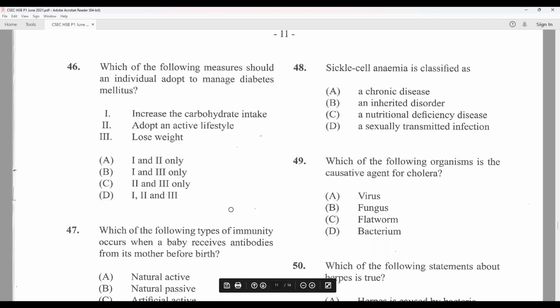Which of the following measures should an individual adopt to manage diabetes mellitus? Increase the carbohydrate intake. That's the opposite of what it should do, so that's wrong. Adopt an active lifestyle, yes. Lose weight, yes. So 2 and 3, making C the answer.